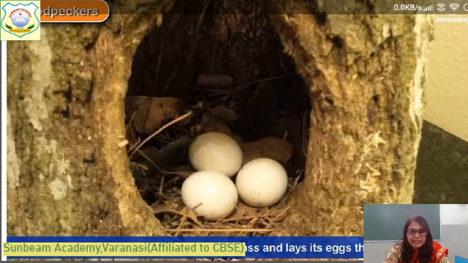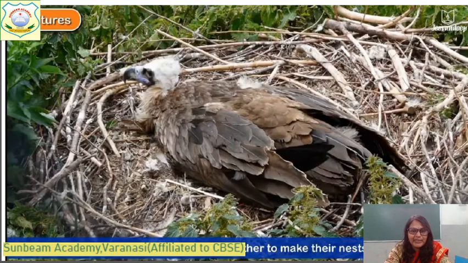It keeps the nest warm with grass and lays eggs there. You can see here in the bottom also, the dry grass gives the cushioning for softness. It keeps the bottom layer soft, to protect the eggs from falling down or breaking. Okay, you can see in this picture. This is the nest of a woodpecker, which has a special type of beak.